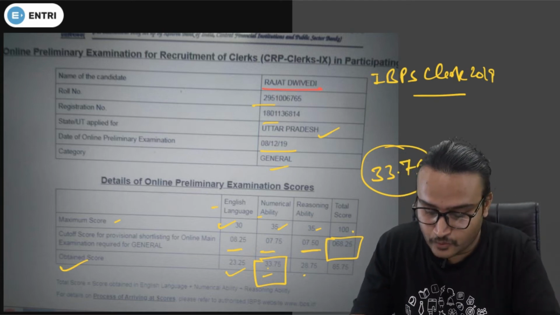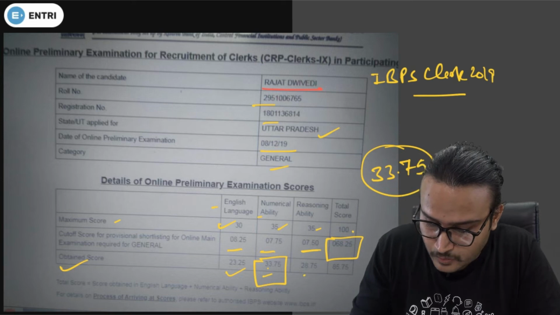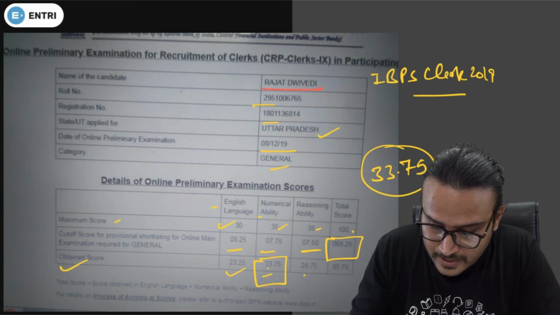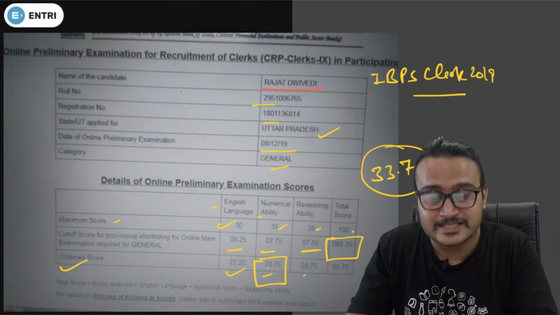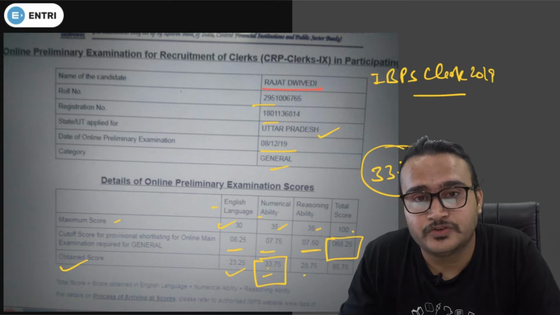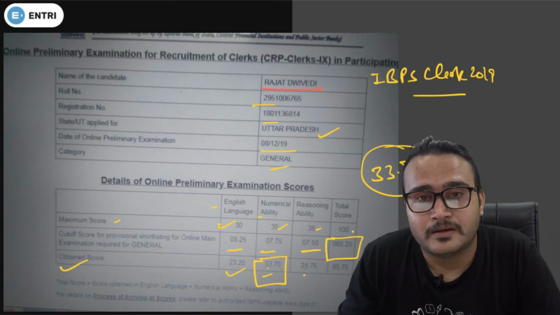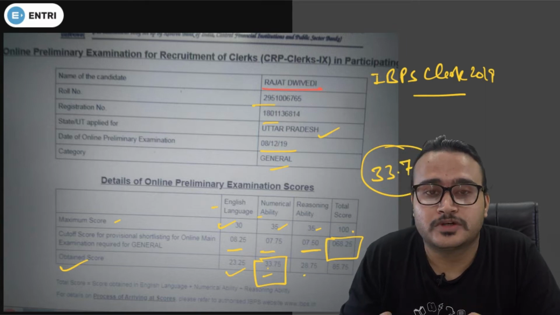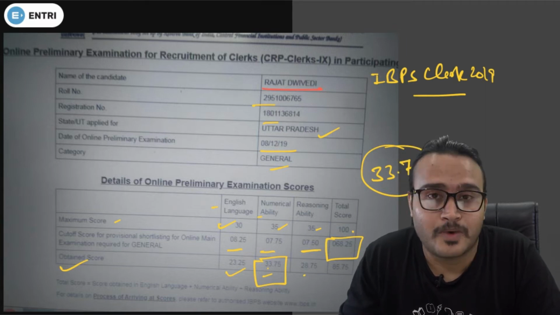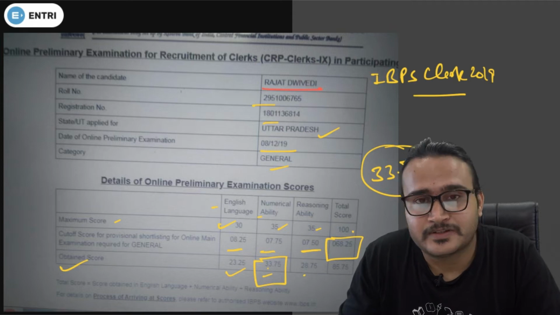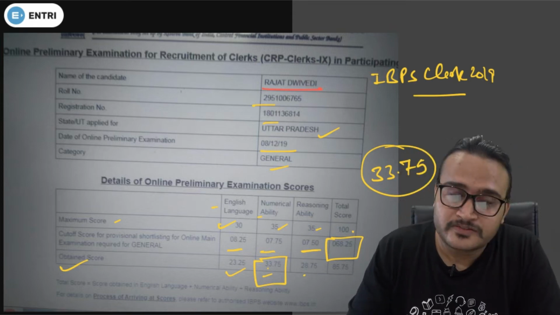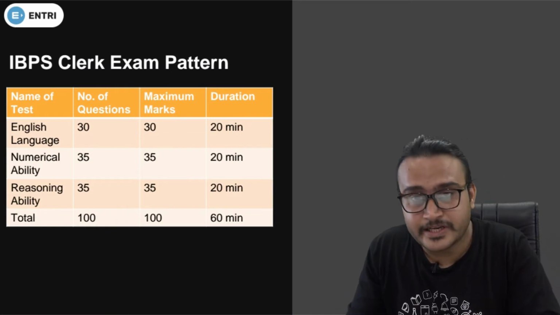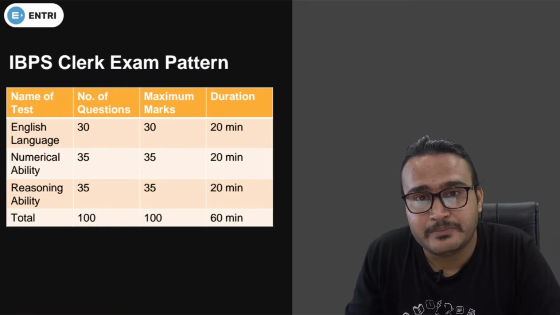So this is the scorecard, but the question is how we can achieve that kind of good score, and how we can clear the cutoff. Not only clear the cutoff, but the concern is also how we can get good marks in the exam. So guys, we'll be discussing that also. Before that, let me tell you the exact pattern of IBPS clerk.